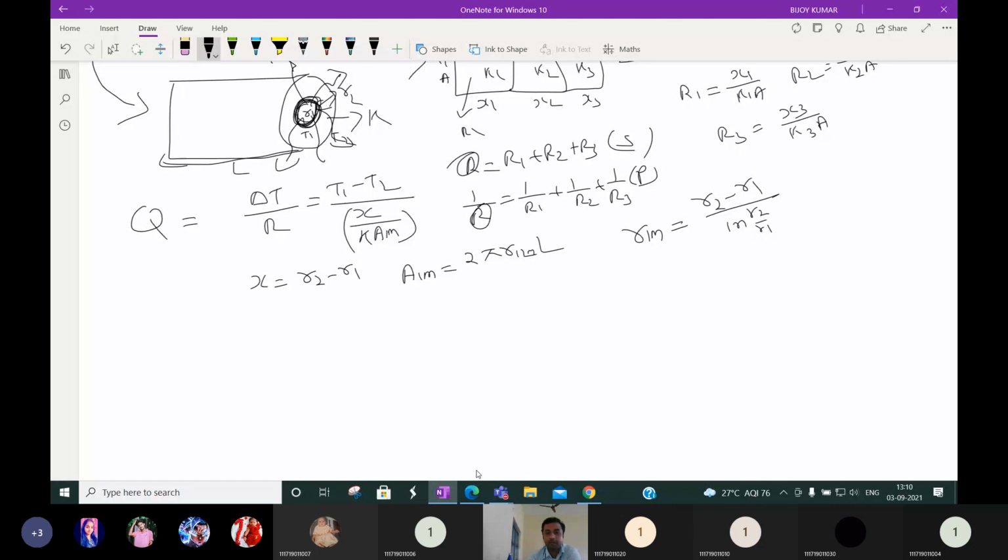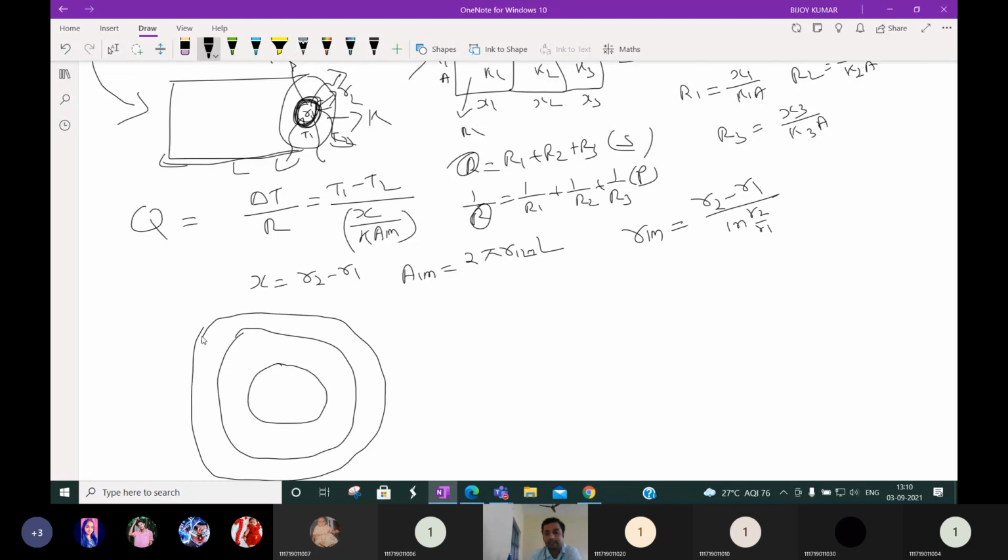If multiple cylinders are there, suppose this is the first cylinder and this is the second cylinder. Two cylinders are connected. Suppose this is R1, this is R2 and this is R3. Suppose some fluid is flowing inside with temperature T1, the intermediate temperature is T2 and the outside temperature is T3. Suppose T1 is higher, then heat will transfer from inside to outside. So what is the Q here?